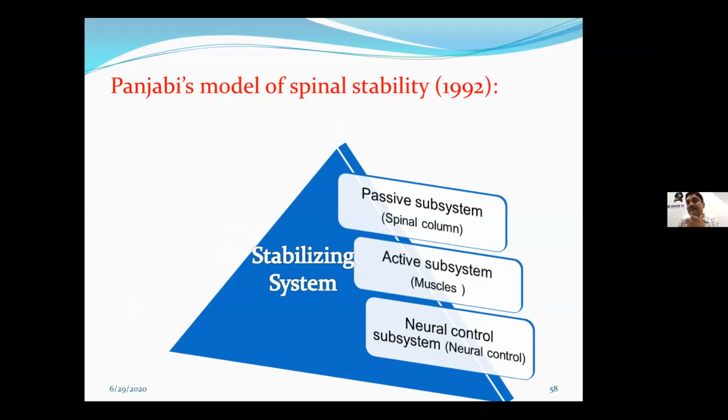And the third component is the neural component. Neural control, your brain is working to stabilize. As I gave you in the very first slide, when somebody is trying to push you, it is your neural system which senses the instability and makes all your muscles contract.